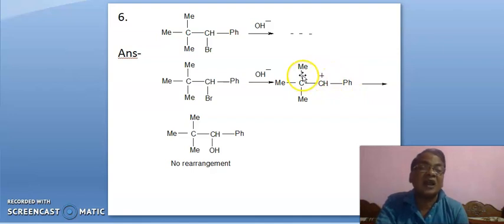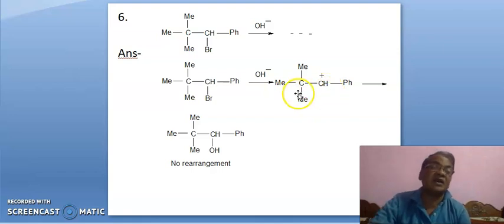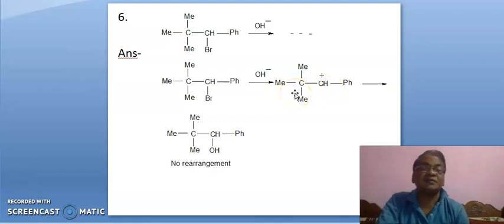If this methyl shifts here, then positive charge will be here. It is also a 3 degree carbocation, but the number of hyperconjugative structures will be 3, 3, 6 and 1, so only 7 hyperconjugative structures will be here.